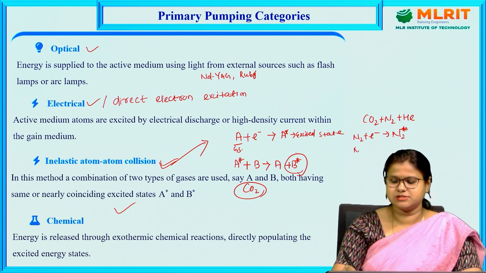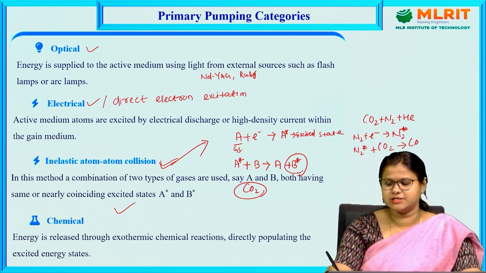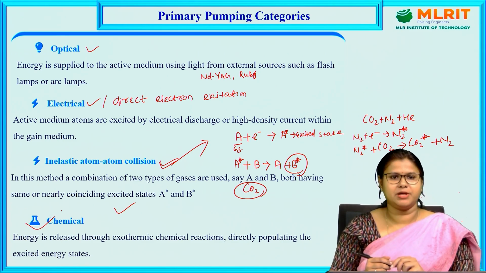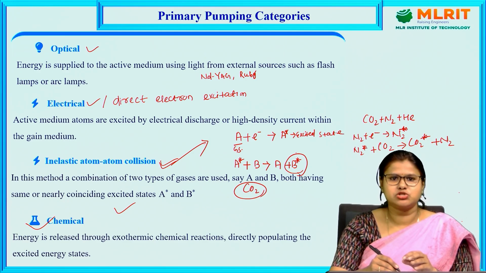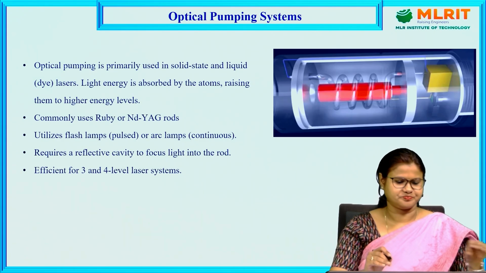Then after this, excited nitrogen will interact with the ground state of carbon dioxide and excite the carbon dioxide, and nitrogen will go to the ground state. And the fourth process is this chemical method. So what happens in this chemical method? Energy is released through an exothermic chemical reaction, directly populating the excited energy state.